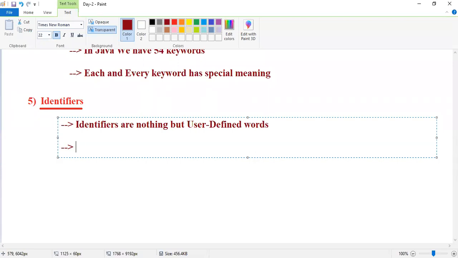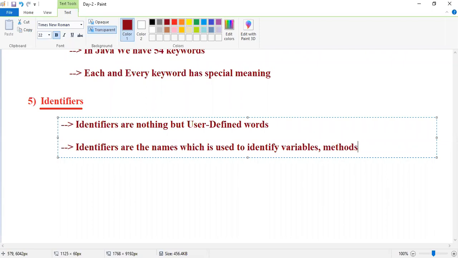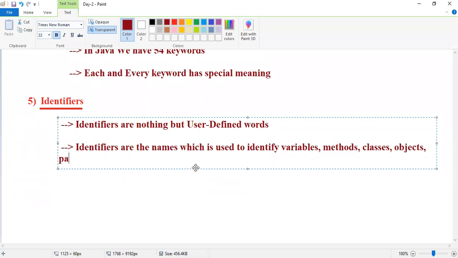But remember here, what is the purpose, sir? Identifiers are the names which are used to identify variables, methods, classes, objects, interfaces, and packages.